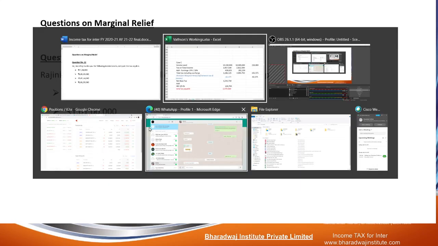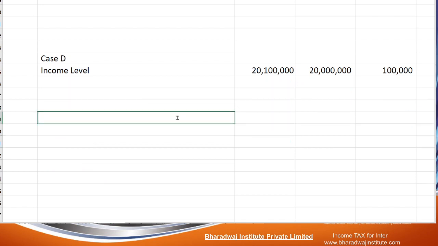Hope you tried it. First work out for the income levels of 2 crore 1 lakh and 2 crore.